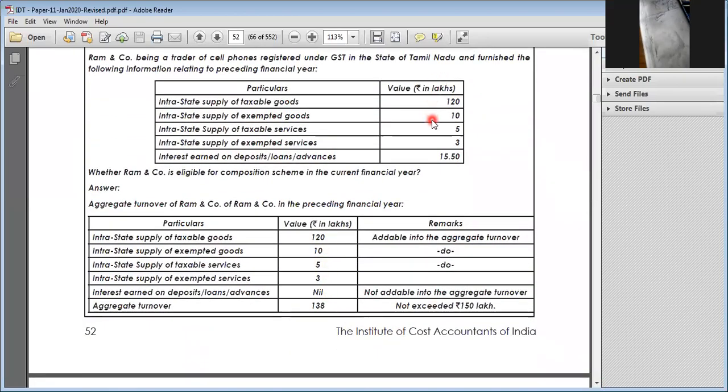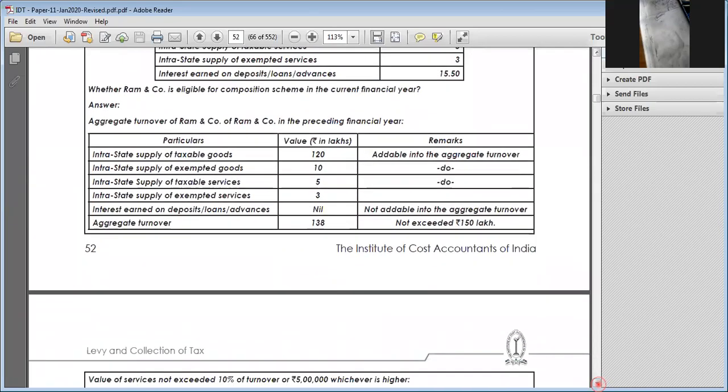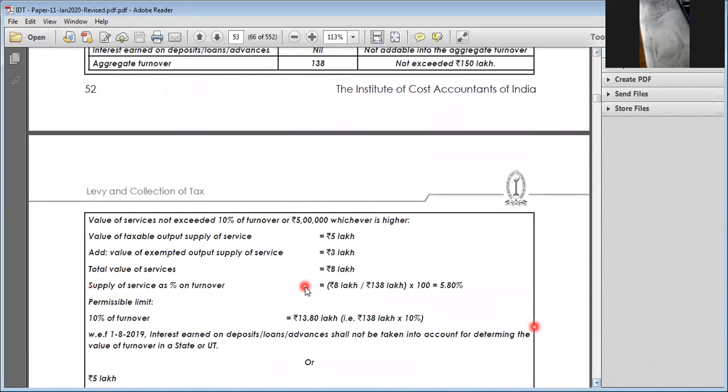So 120 plus 10 plus 5 plus 5, total 138 lakhs, is your turnover, which does not exceed 1.5 crores in the preceding previous year. Hence you are eligible. Second condition: 10% of the turnover or 5 lakhs, whichever is higher. Services are 5 plus 3, 8 lakhs, including exempted services. 10% of 138 lakhs is 13.8 lakhs, and 8 lakhs does not cross it.